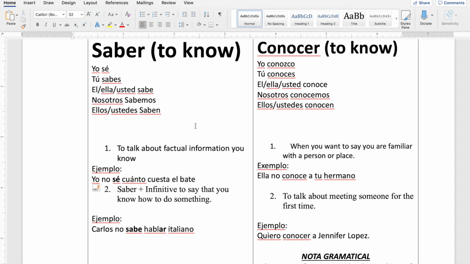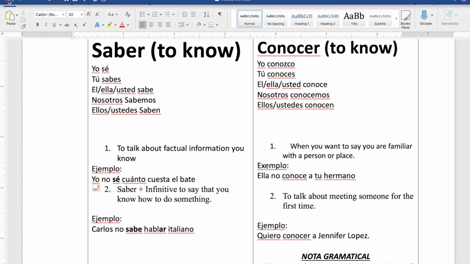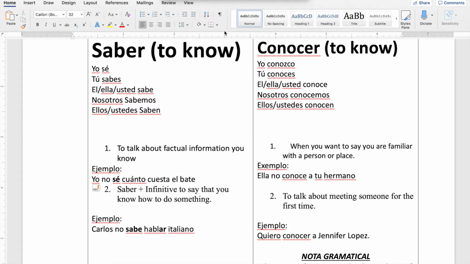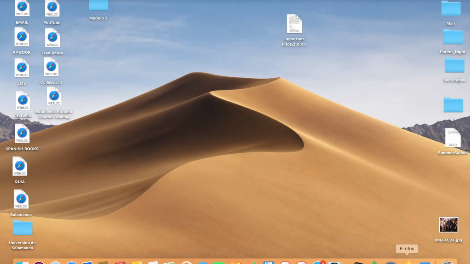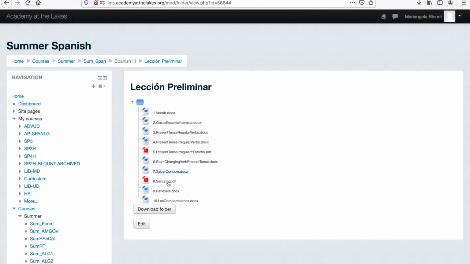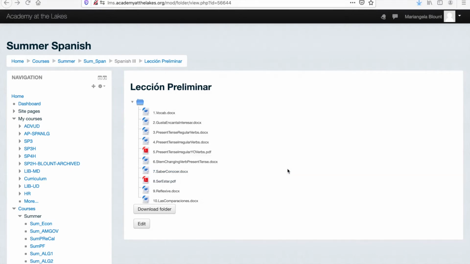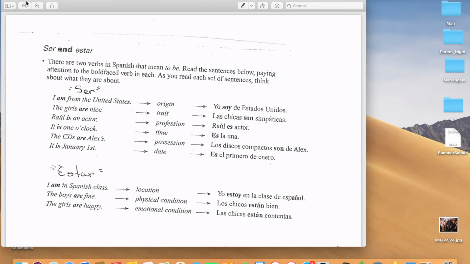So I don't want to complicate saber and conocer, all right? So I'm going to leave it like that. All right, next. I'm going fast. It's a review. Ser and estar, it's to be, okay? It's the verb to be.